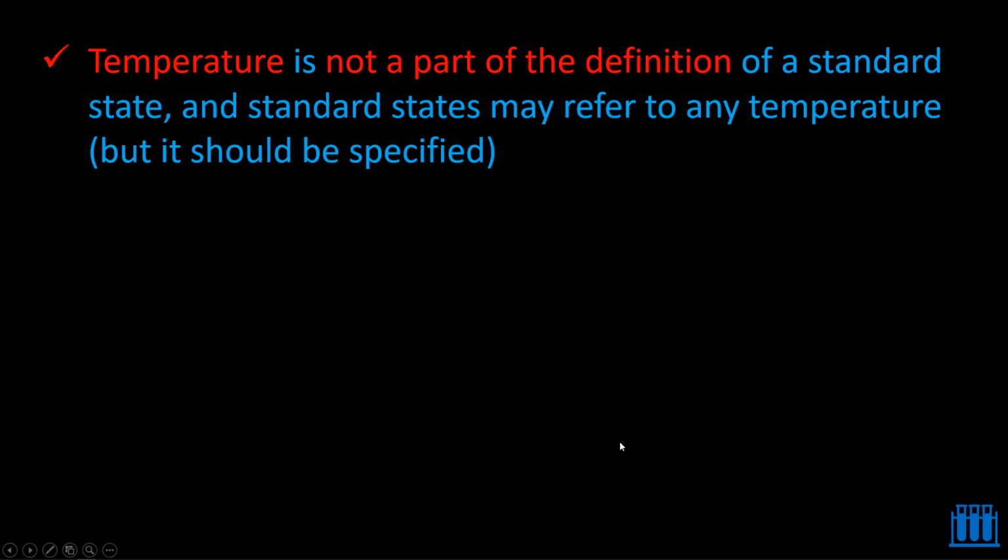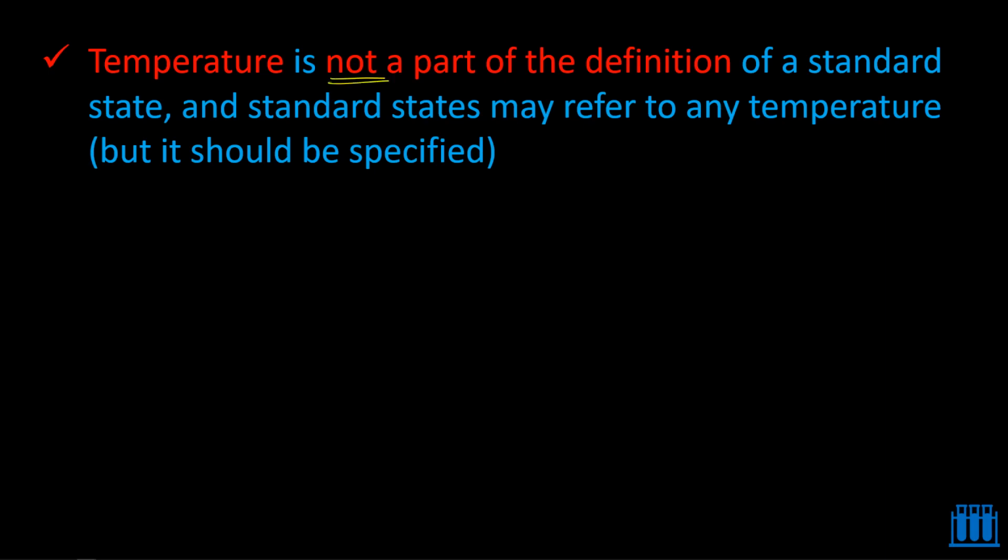And next, here is a major misconception which is incorporated in so many books. They mention that the temperature should be 25 degrees Celsius, that is 298.15 Kelvin. But actually, temperature is not a part of the definition of the standard state.